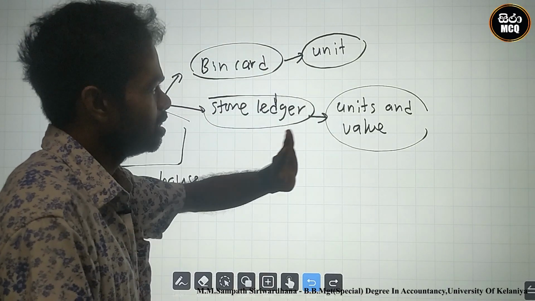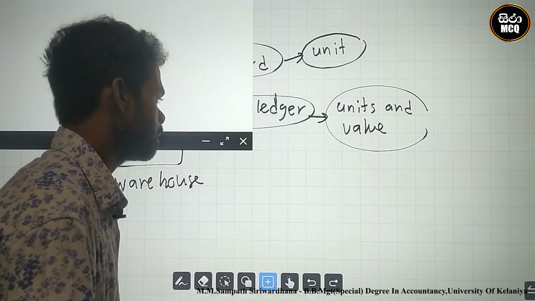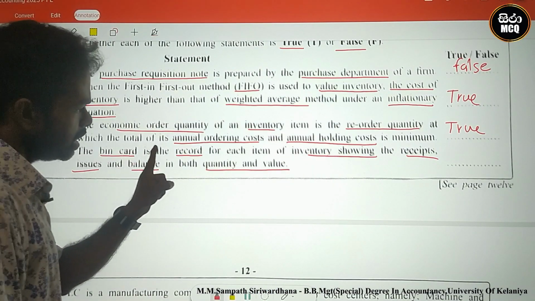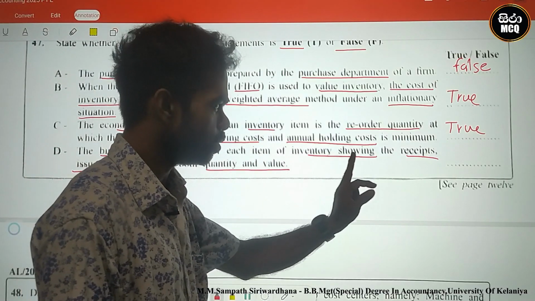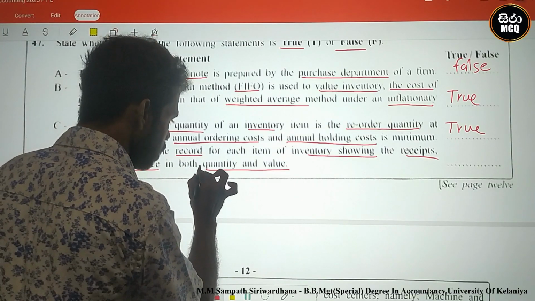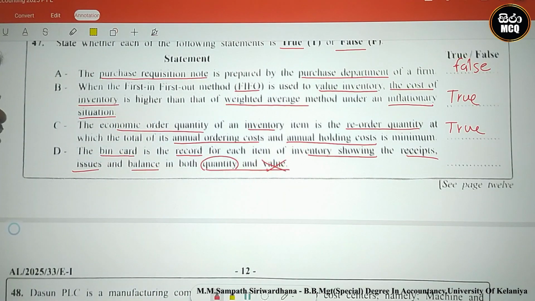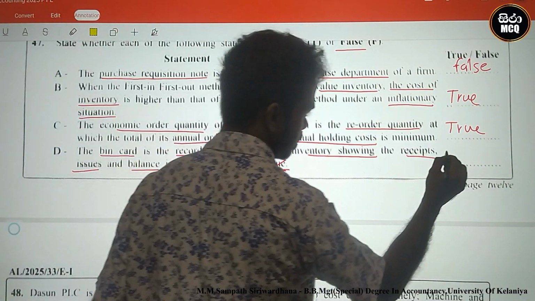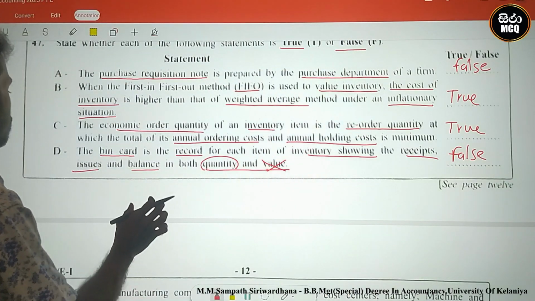But the stores ledger uses the number of units and values. On that point, they said the bin card is a record for each item of inventory showing the receipts, issues, balances, both quantity and values. No, there are no values shown in the bin card. Where are the values shown? In the stores ledger. Therefore, this is false. This is the answer of 47.